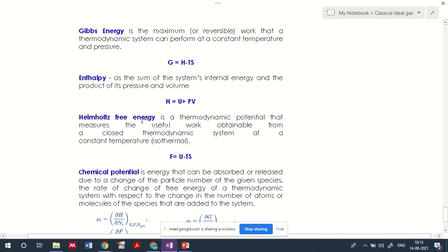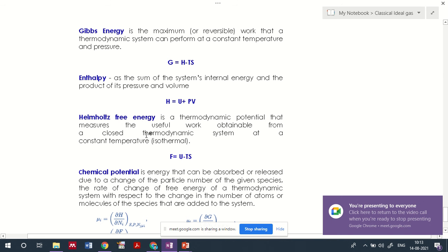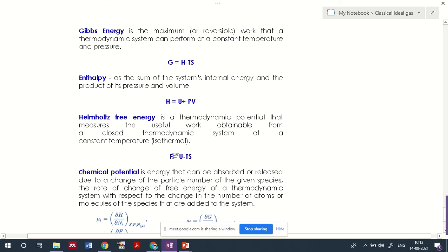Then we have the Helmholtz free energy that we represented in that table as A. You can represent it either by A or by F. Helmholtz free energy is a thermodynamic potential that measures the useful work obtainable from a closed thermodynamic system at constant temperature, that means in an isothermal condition. The free energy is the internal energy minus T into S, where S is the entropy and T is the temperature, which is a constant value in that representation.